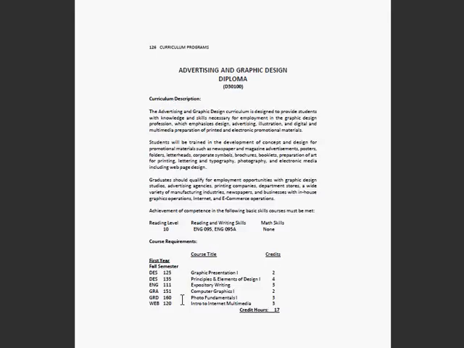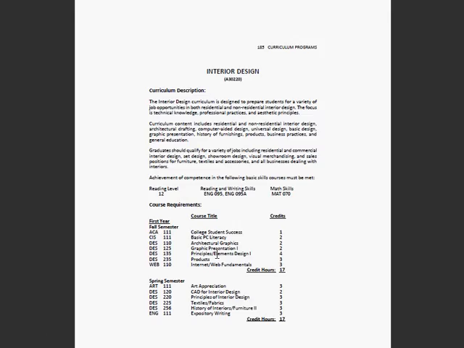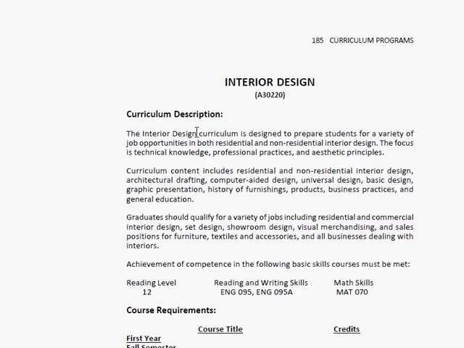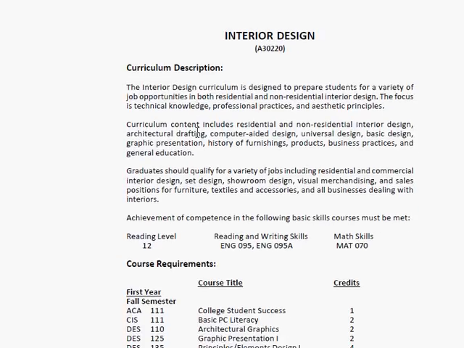Okay? Now let's just say that we're going to go through here, and let's say I've decided that I want to take, what's a good course? Let's say I want to take interior design. There may not be a lot of you in interior design, which for the purposes of this assignment will be great, because I won't have to worry about giving away the work. I want you to be able to do some of this on your own.